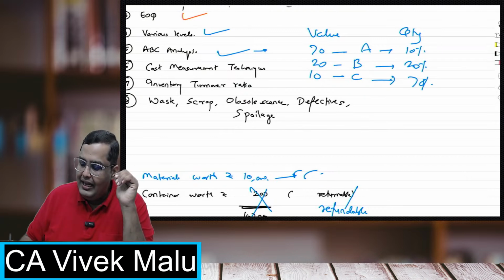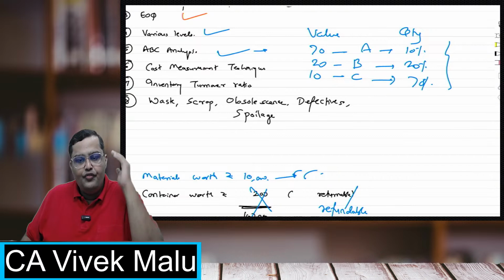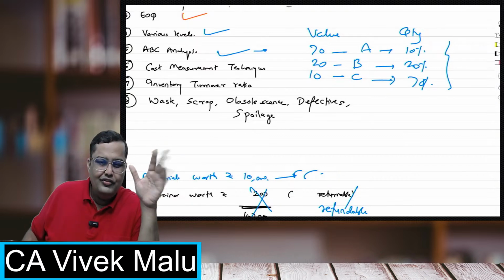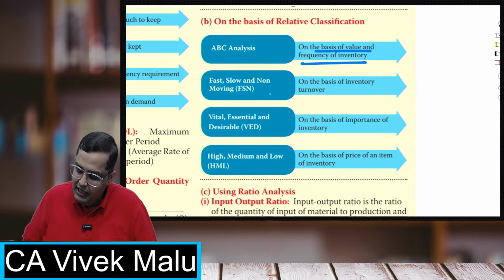Okay, so you have to analyze them accordingly. A, B, and C. A is where you must place very high controls, very strict controls. C, which you can ignore, which does not matter much, like that. So this is the first thing, that is ABC.